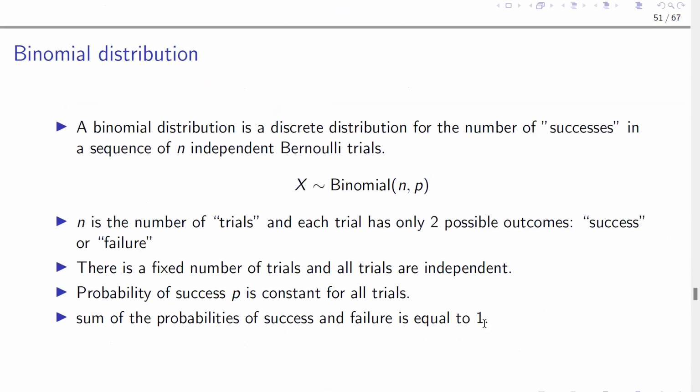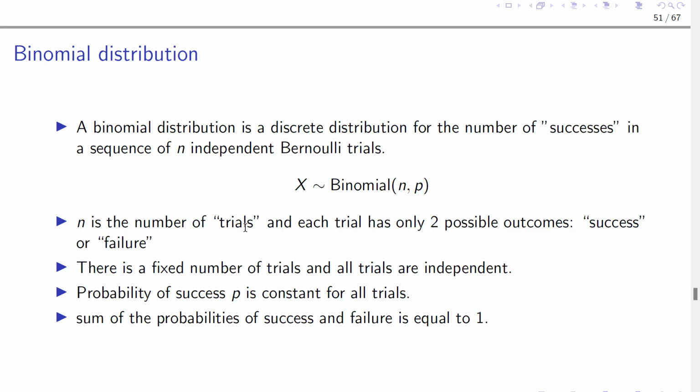Now, let's move on to a binomial distribution, our second discrete distribution. A binomial distribution is a discrete distribution for the number of successes in a sequence of n independent Bernoulli trials. So if you perform more than 1 Bernoulli trial together, it gives you a binomial distribution. So we consider n as the number of trials. In the case of rolling a fair die, this time we are thinking of rolling the fair die more than once, so maybe you roll a fair die 3 times.